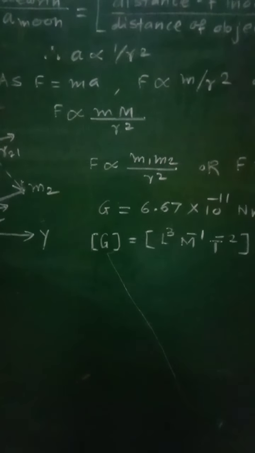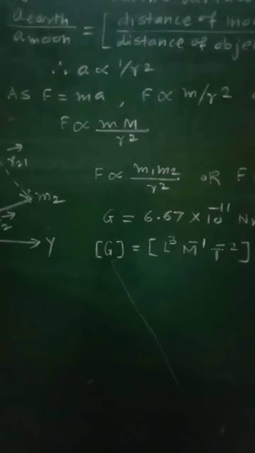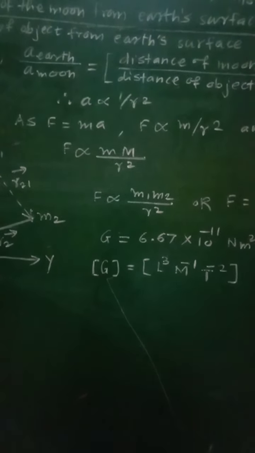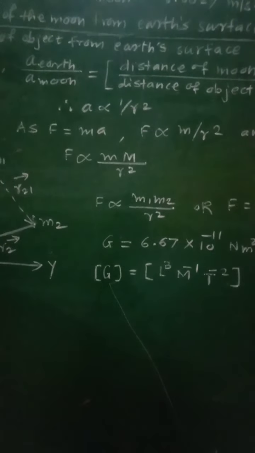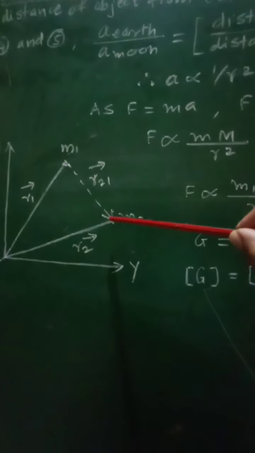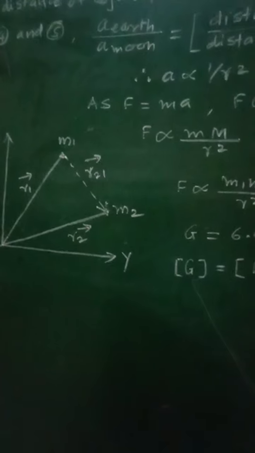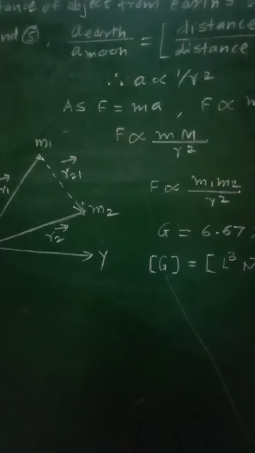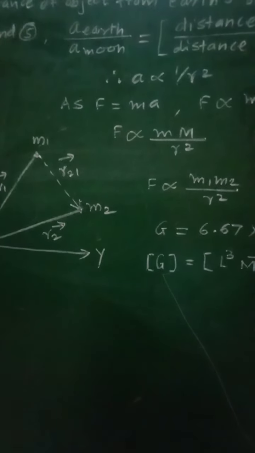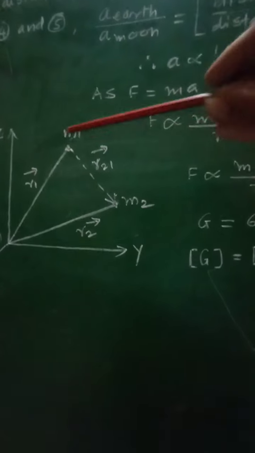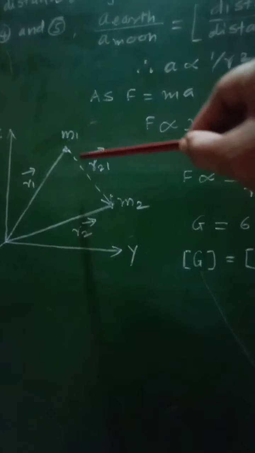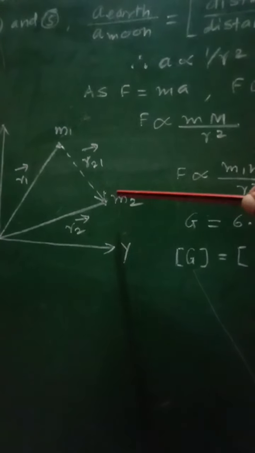The forces exerted by the two bodies on each other have the same magnitude, that is, the force exerted by m1 on m2 and by m2 on m1. These two forces have the same magnitude but opposite directions, and hence they form an action reaction pair. The force acting by m1 on m2 and the force acting by m2 on m1 form the action reaction pair.